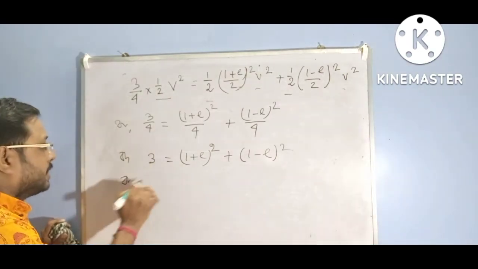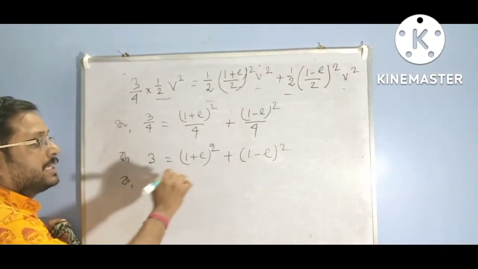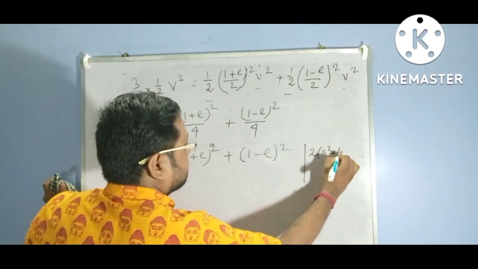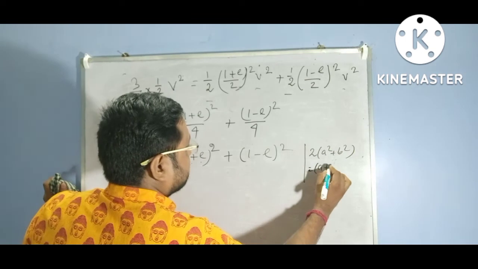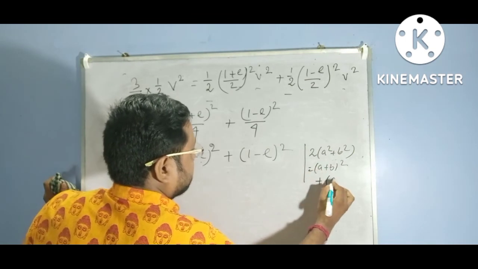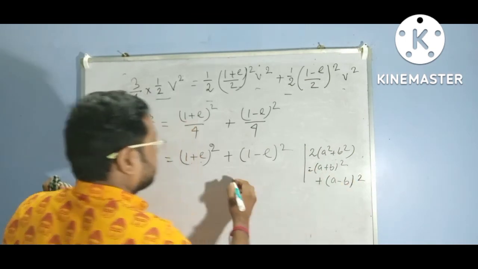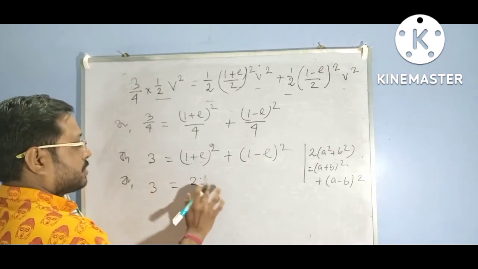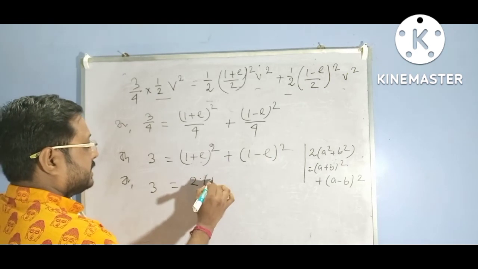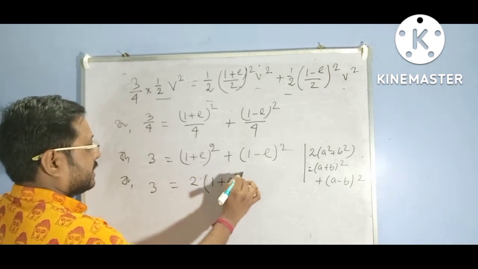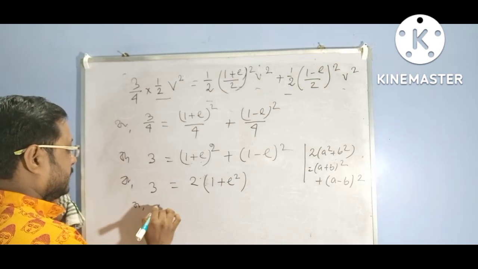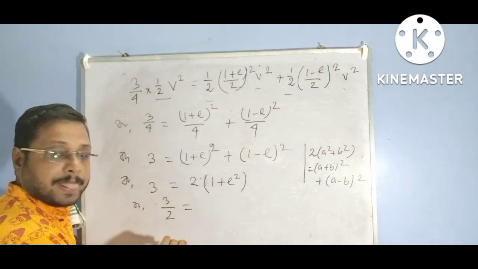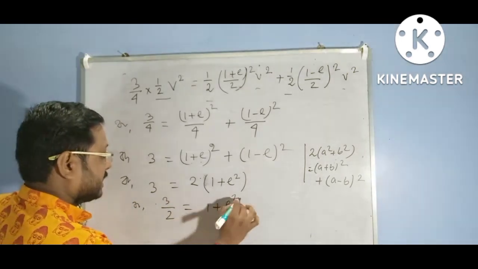Now (a plus b) square plus (a minus b) square, what is the value? That is 2 into (a square plus b square). Here a square means 1 square, so we can get 3/2 equal to 1 plus e square.